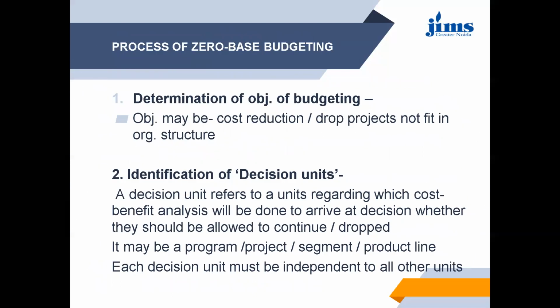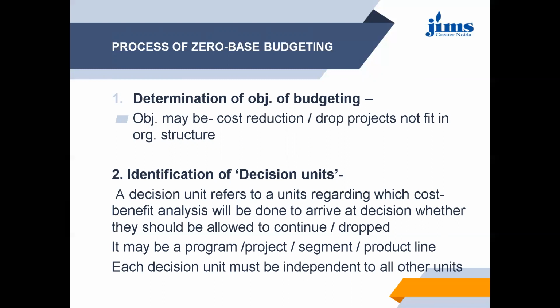Next, we'll discuss the process of zero-based budgeting. The first step is that the company has to determine the objectives of budgeting. Objectives can be, one of the main objectives is to reduce the cost or to drop some object which is not fit in the organizational structure. So the first step is to determine the basic objective of the budget.